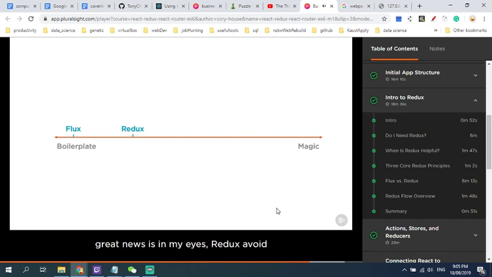The great news is, in my eyes, Redux avoids over-abstracting and becoming magic. Of course, this means you still have to write a lot of what some might consider to be boilerplate with Redux. What's important is to understand that there's no right answer on this continuum, but I do believe that it helps to understand approximately where Redux sits on this line. There are portions of Redux that you might consider magic, but keep in mind that Redux is small enough that it's totally feasible to dip into the source code if you're curious.